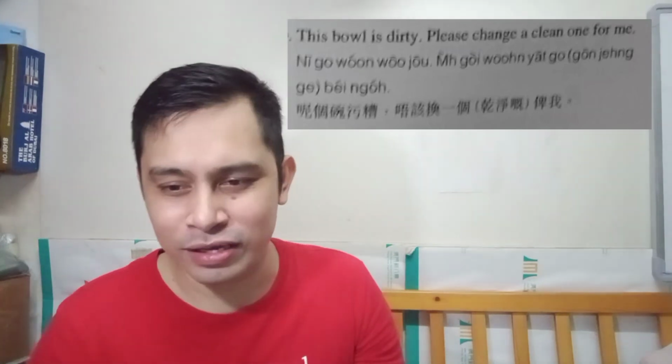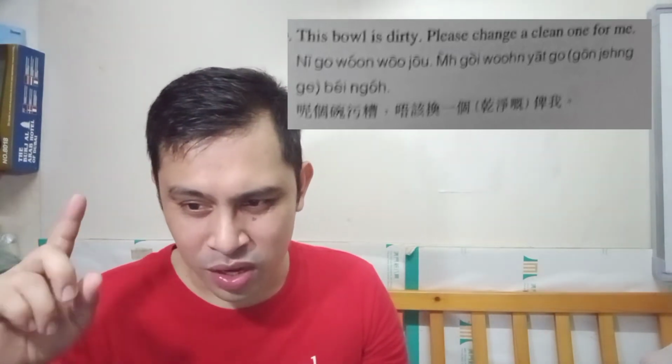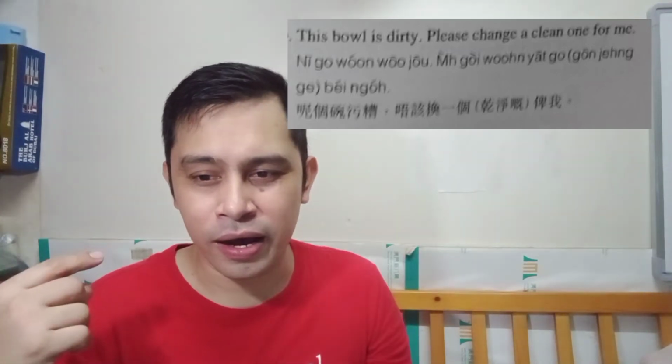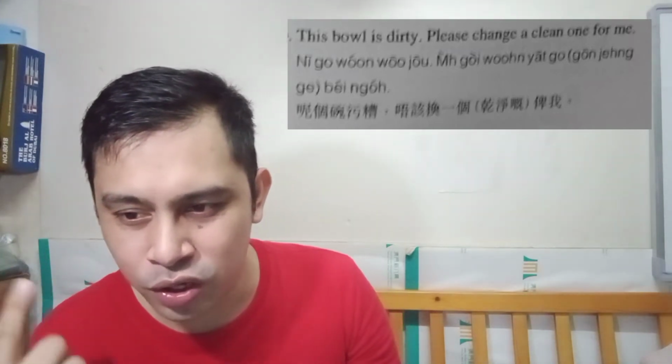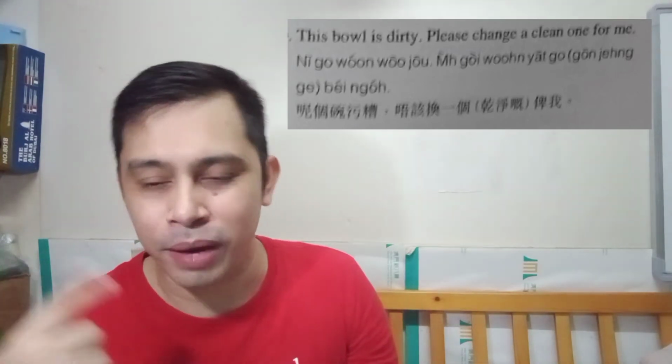Okay, that's another insight. Koi, of course, please. Wun yat ko, change a, no, yat ko. The word here is koncheng, that is clean. No, koncheng ke or yat ko pengo.